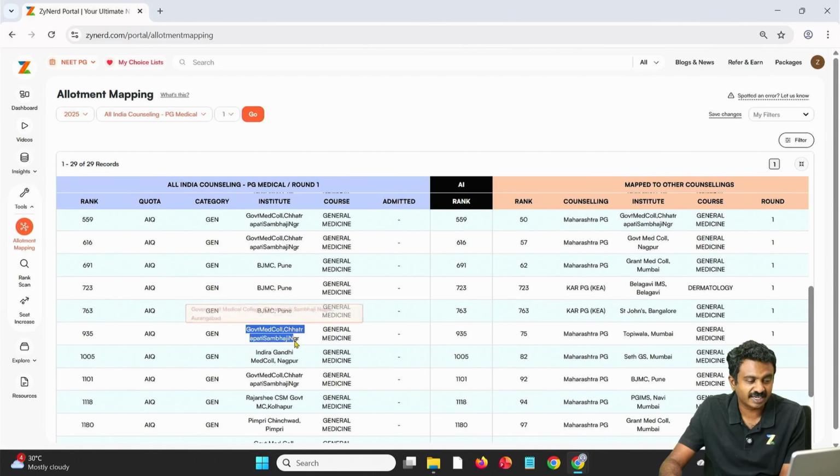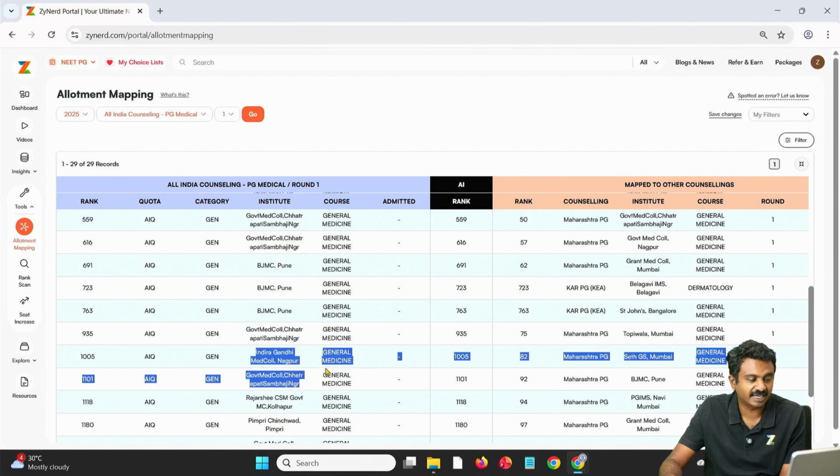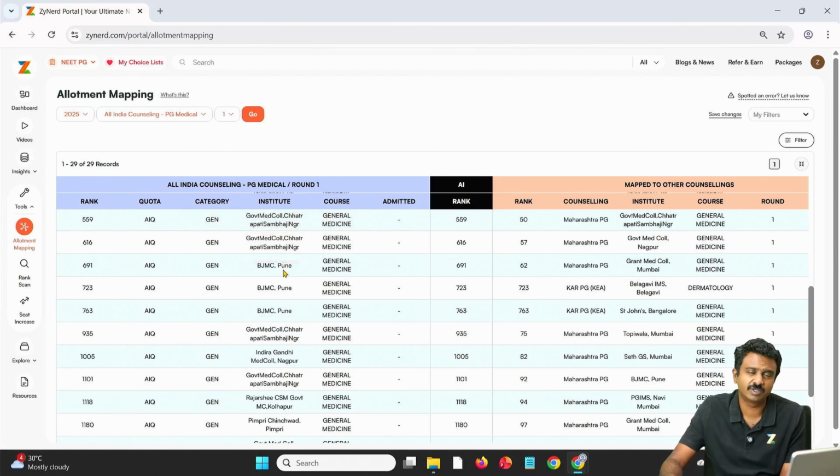For instance, let us take this candidate ranked 935, or let us say the candidate ranked 1005. This is a perfect example again. All India quota candidate, Indira Gandhi Medical College Nagpur, would not have got many institutes here, Topiwala, LTM, Seth GS, but ended up at rank 82 in Maharashtra and got Seth GS in Mumbai. If you go to the allotments, you will see that this candidate is an EWS candidate and therefore got Seth GS. Absolutely not possible here, maybe even in the next rounds.